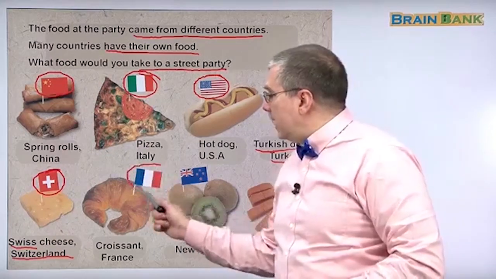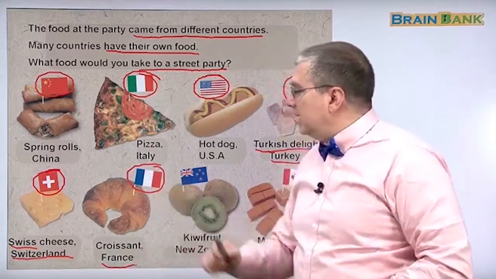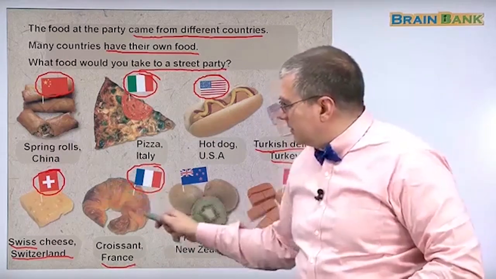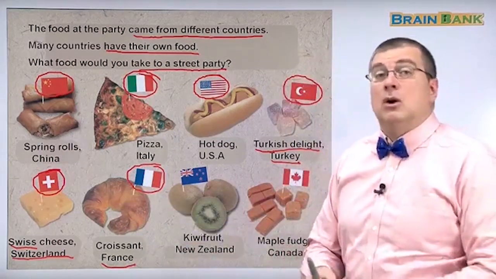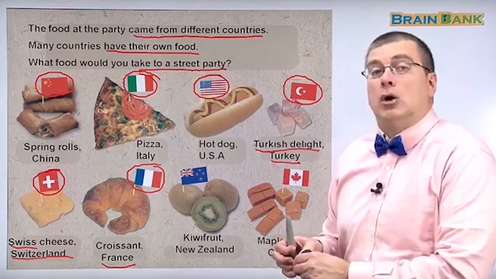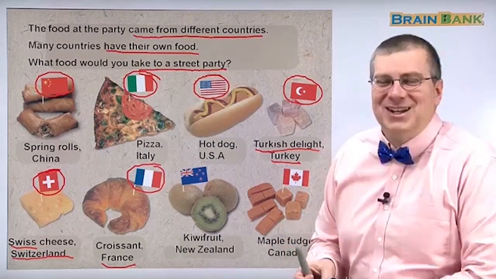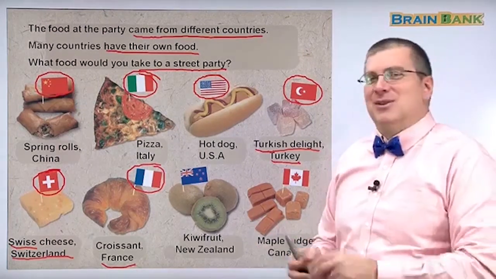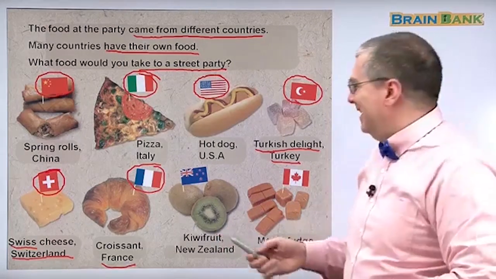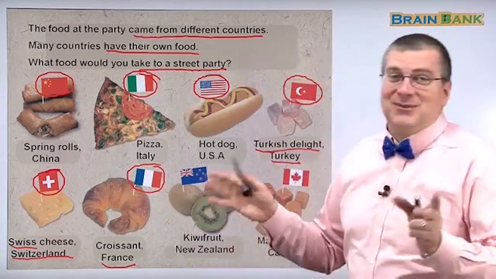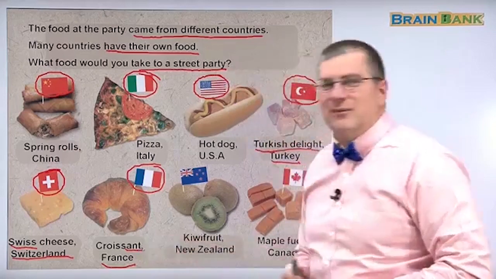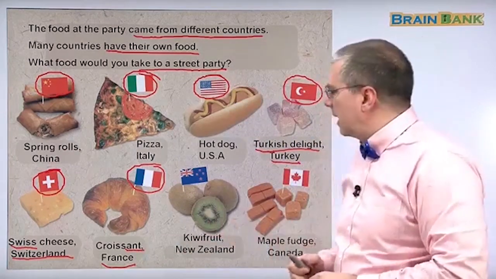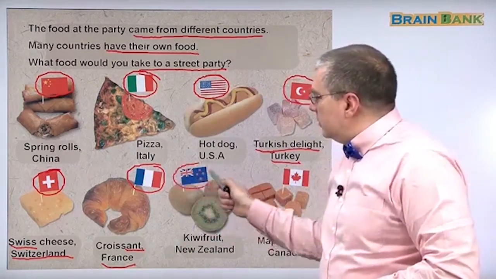Okay, you know this flag here? This is France, and it looks like some kind of bread. It's a croissant. Croissant. Okay, it's French. Americans say croissant, but the French would say croissant, okay? Because it's a different language, and they don't pronounce all of their letters. That's French. Okay. Next one is New Zealand.